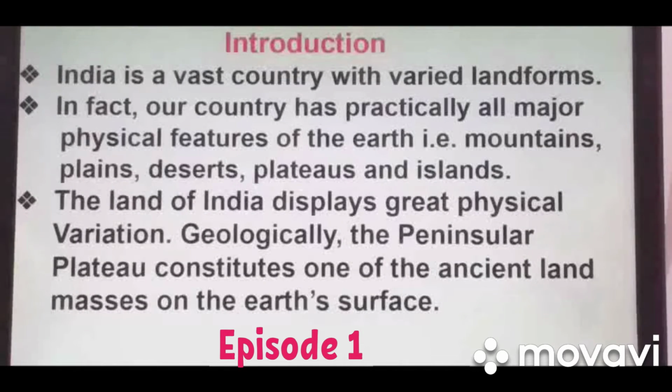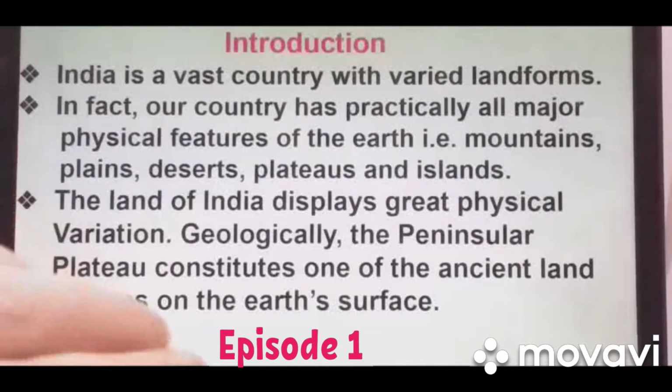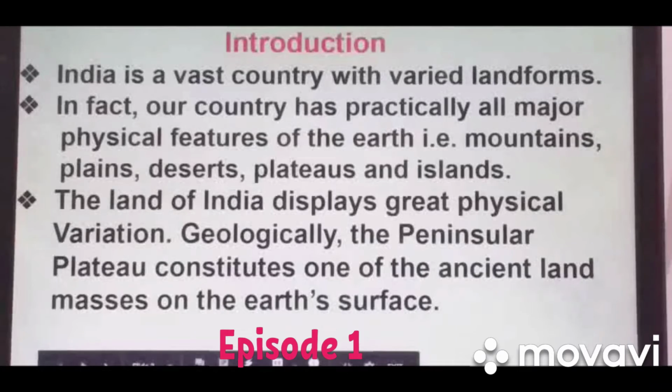Like the peninsular plateau, which is the most ancient landmass present on the earth's surface. This peninsular plateau was actually part of the oldest landmass of the earth, Gondwana land, and from that it drifted and is located towards the south of India, known as peninsular India or peninsular plateau.